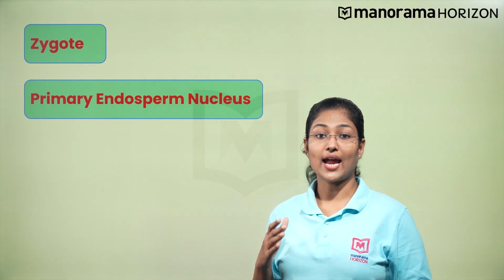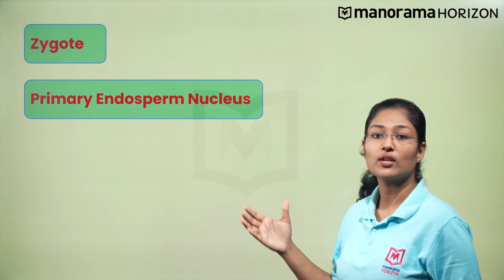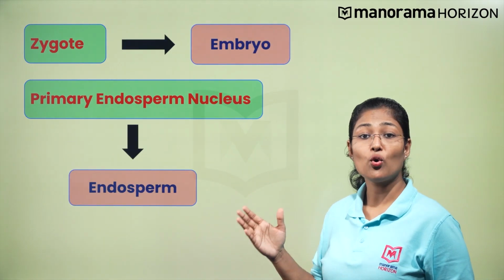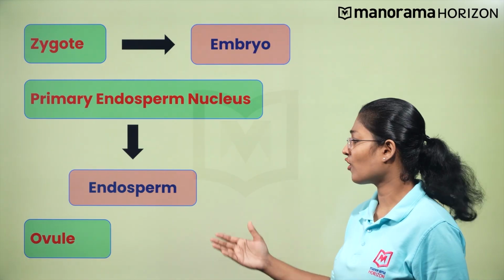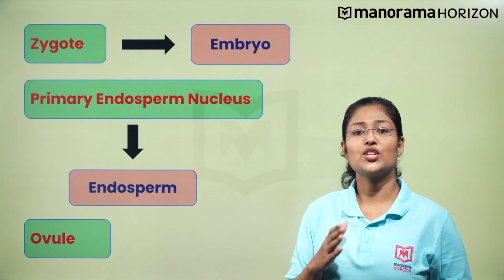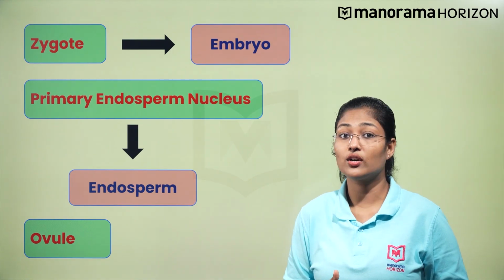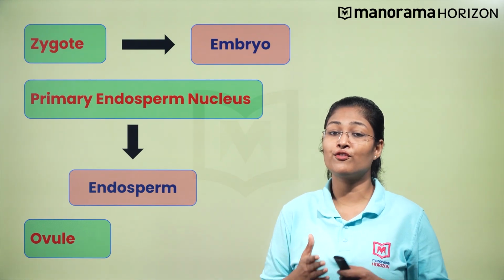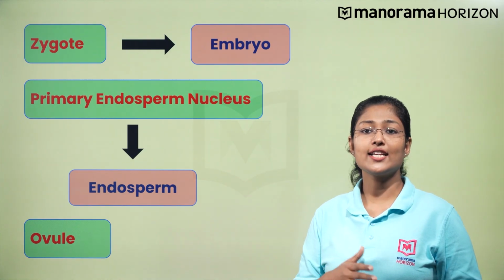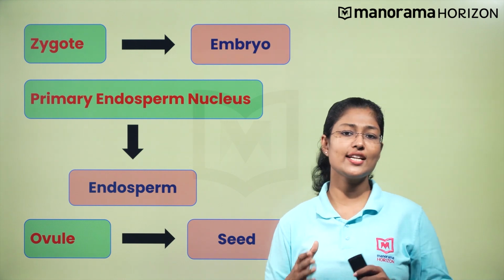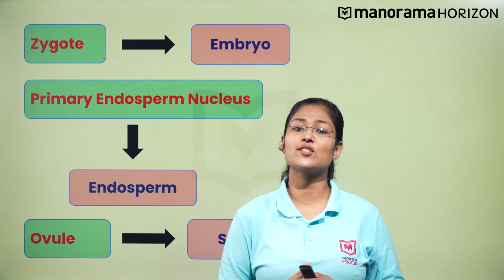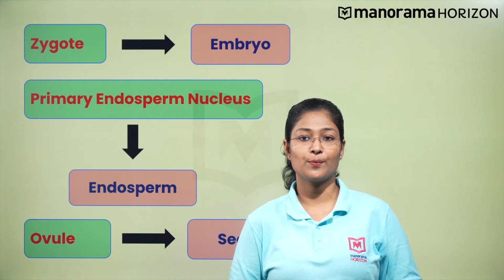The zygote and the primary endosperm nucleus form the embryo and the endosperm respectively. But what is the fate of the ovule, in which double fertilization has occurred and the embryo and the endosperm are formed? The fertilized ovule develops into a seed. So let us discuss the development and the structure of seeds in detail.